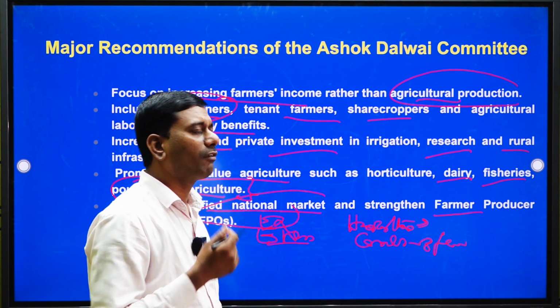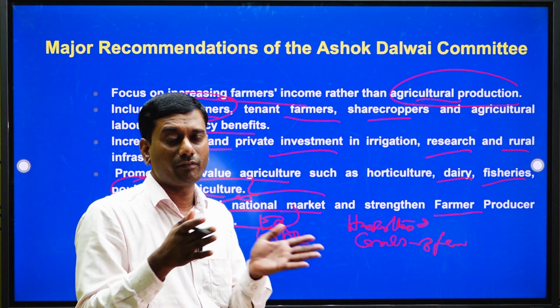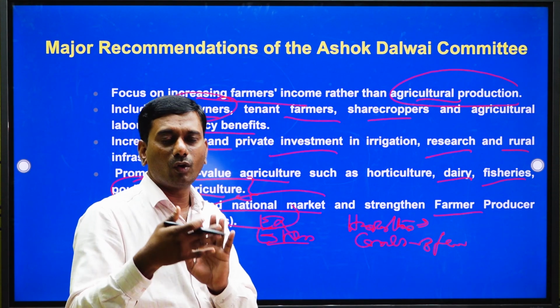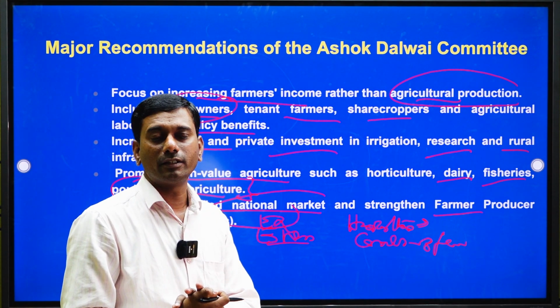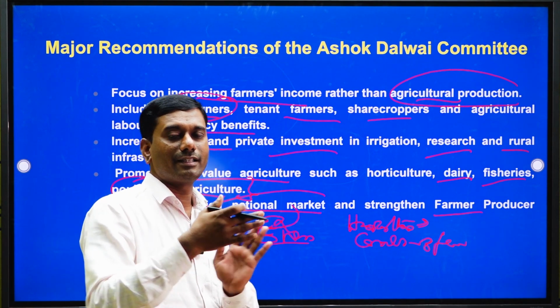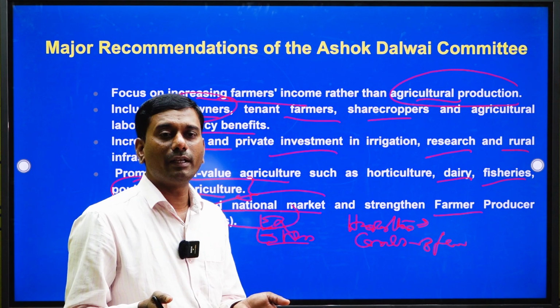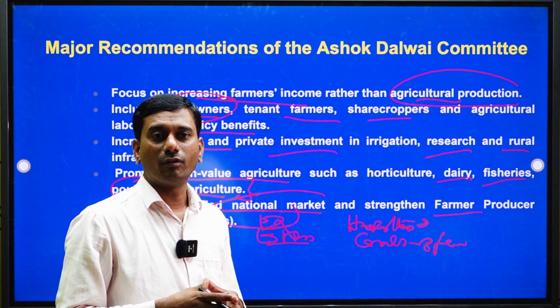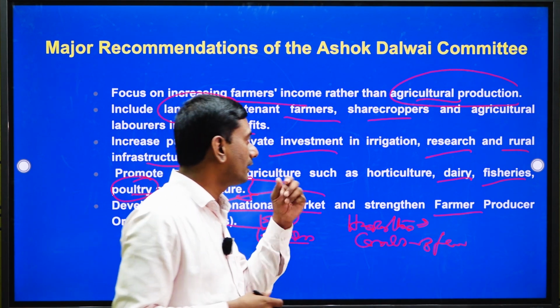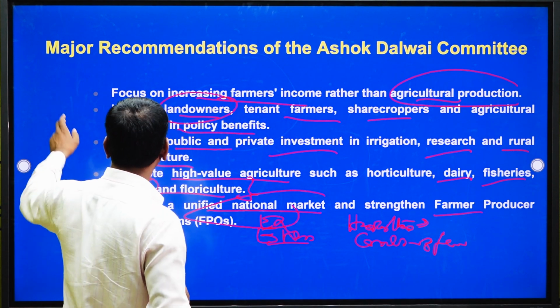A farmer producer organization is a collective group of like minded farmers. So they grow high value crops, especially district based, one district one crop like that. If you grow as a collective group of farmers, obviously you will get a good price for those crops, okay. So this is the intention behind strengthening the farmers' organizations.